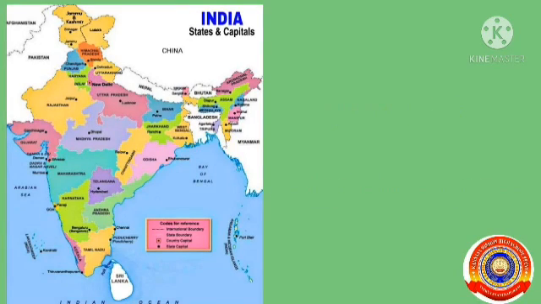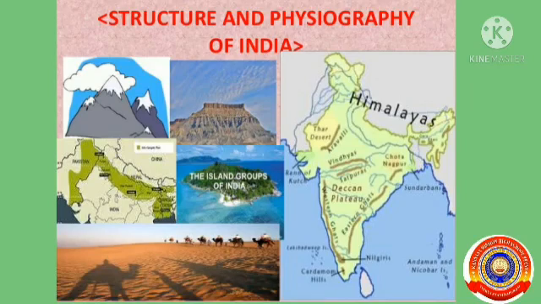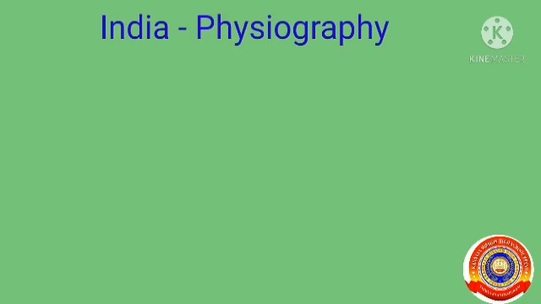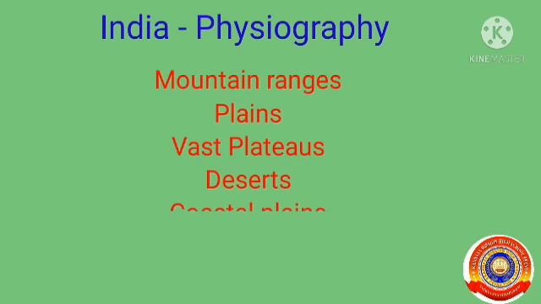Today we are going to discuss the physiographical divisions of India. Let's start. There are different landforms like mountains, plateaus, plains and islands on the earth. Such features of a region constitute its physiography. The physiography of India is diverse with mountain ranges, plains, vast plateaus, deserts, coastal plains and islands. Let's learn more about them.